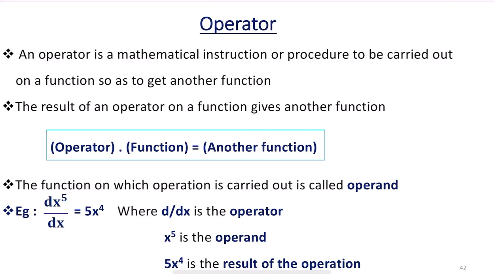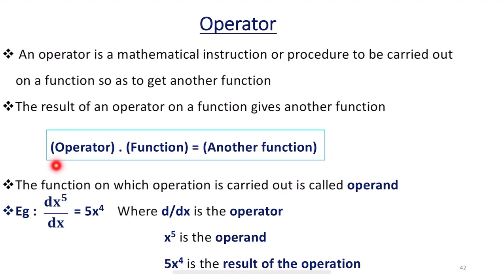And next what we have to understand is the operator. What is an operator? An operator is a mathematical instruction or procedure to be carried out on a function so as to get another function. The result of an operator on a function gives another function.